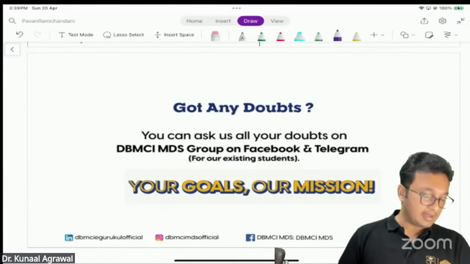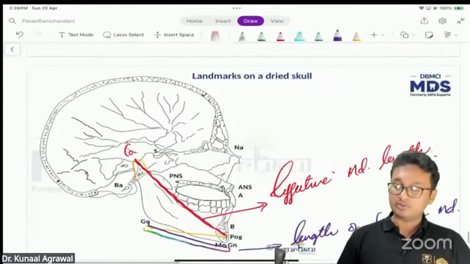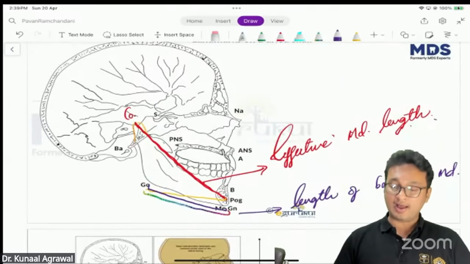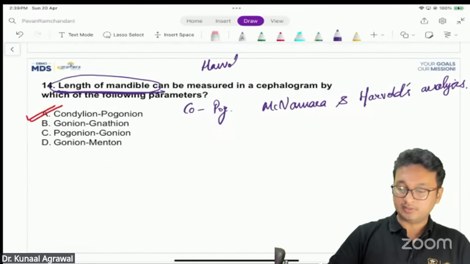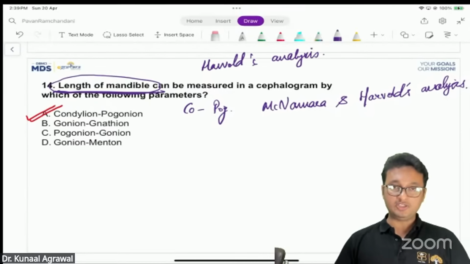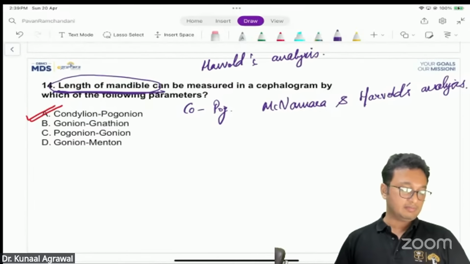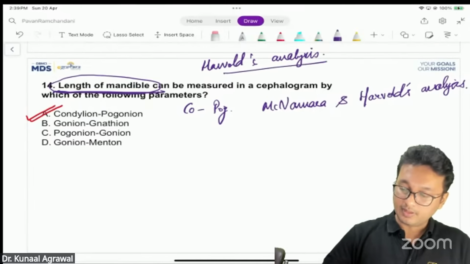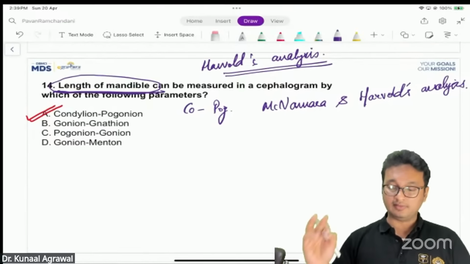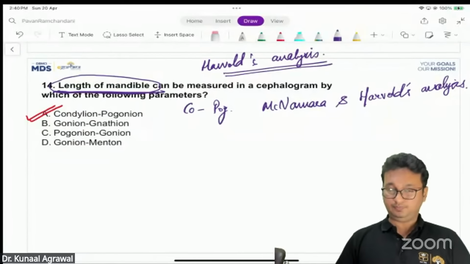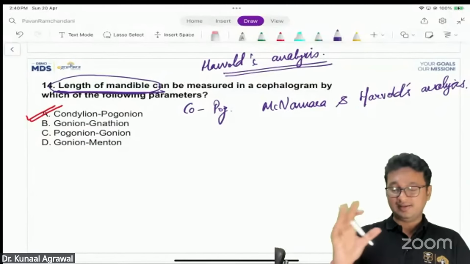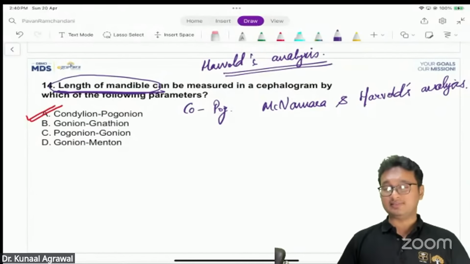Okay, Lakshmi Narayan, I just said it is according to McNamara and Harvold analysis. The question might have had Harvold's analysis as one of the phrases in the language. Maybe that could have been skipped, but it doesn't matter. Harvold's analysis or McNamara analysis, they always say that the effective length of the mandible will be measured from condylion to pogonion, no matter whatever the language of the question was in the exam originally yesterday.